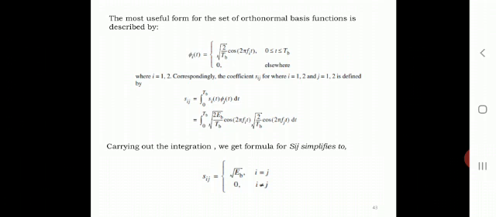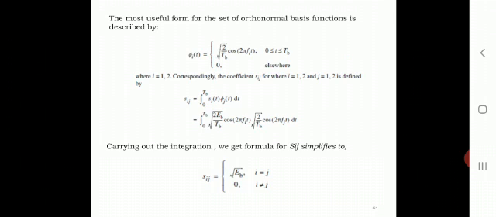Correspondingly, the coefficient s_ij can be derived by the integration method, that is s_ij is equal to the integration from 0 to T_b of s_i(t) into phi_j(t) dt. Substitute the value of phi_j(t) for t greater than or equal to 0 and less than or equal to T_b, and then s_i(t) and phi_j(t) are substituted here.